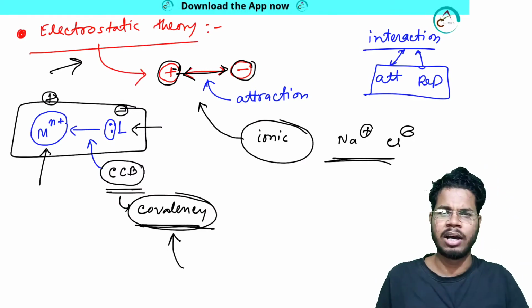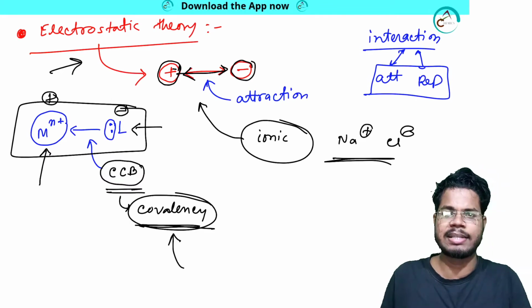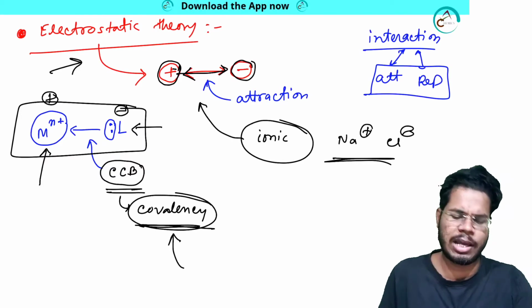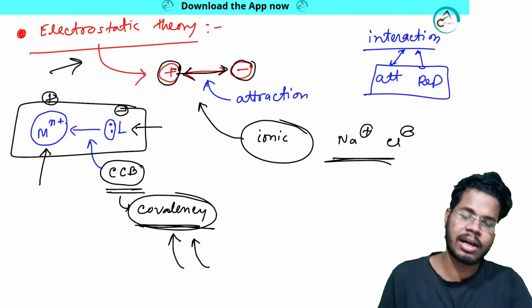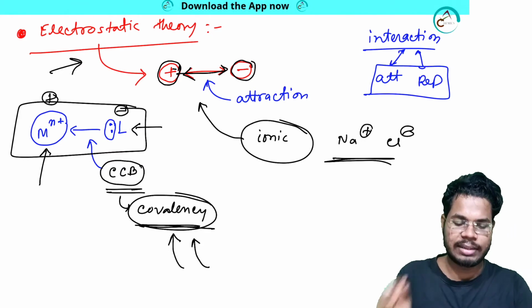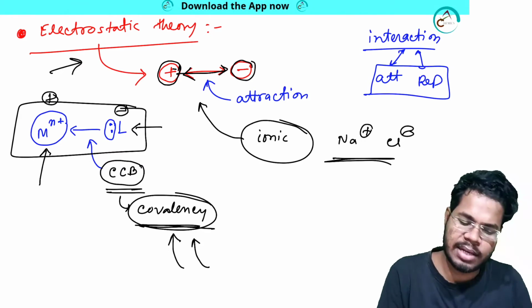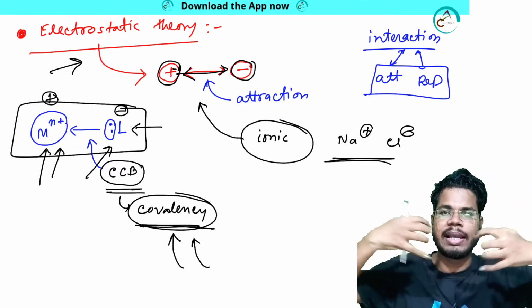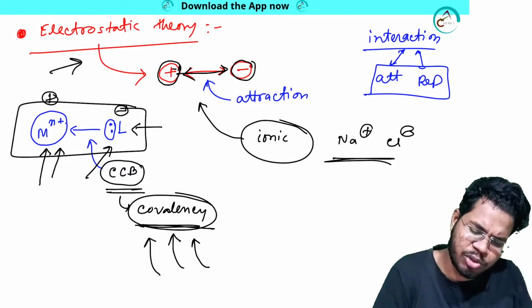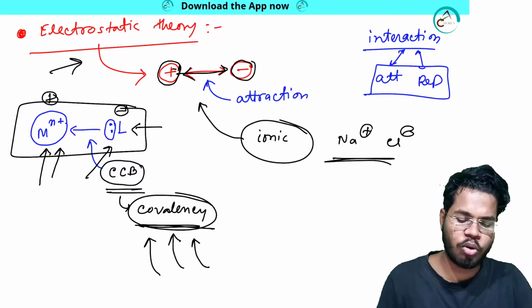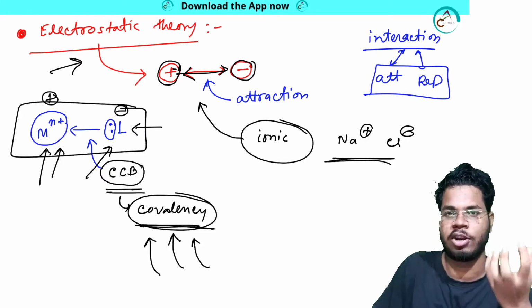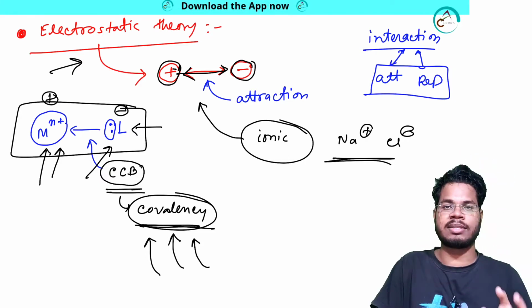Why is covalency there, whether the ligand is negatively charged, neutral or positively charged, or the metal is neutral or positively charged? Why every time am I telling that it is a covalent bond? Whatever we think, if I consider the metal as a cation and the ligand as an anion, there should be some electrostatic interaction. But even then I will be talking about covalency. The bond will be a coordinate covalent bond. Why? Because in that bond there should be some covalent character. How this covalent character is generating, I will talk about in the merits and demerits section.